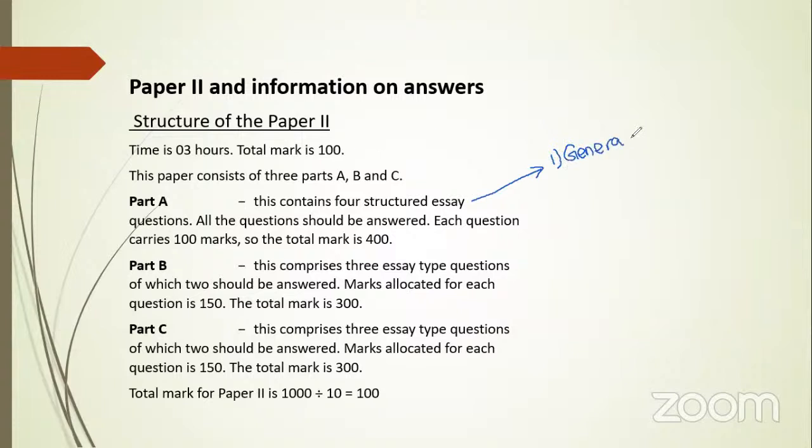General chemistry. Okay, so you know that general chemistry covers the first 2 lessons: atomic structure and also the chemical bondings. So if you have covered both lessons, the first one and the second one, very efficiently, you may have high confidence to face the part A first question, and you are able to take at least more than 90 marks out of 100 if you have covered all the points which we are discussing under general chemistry as your first lesson and second lesson.